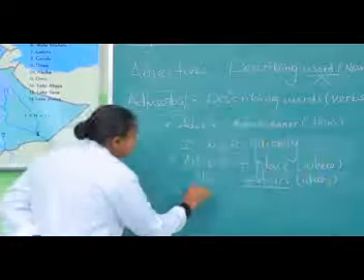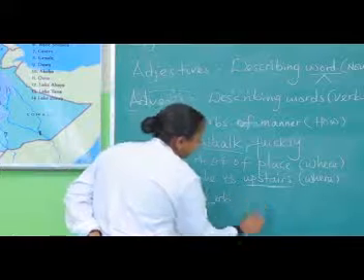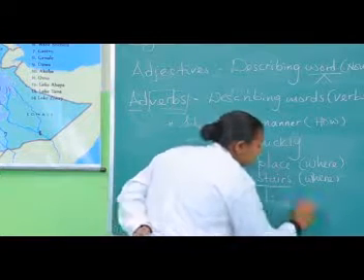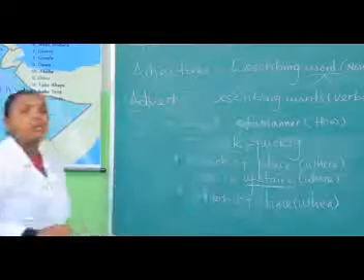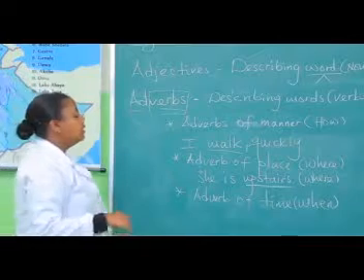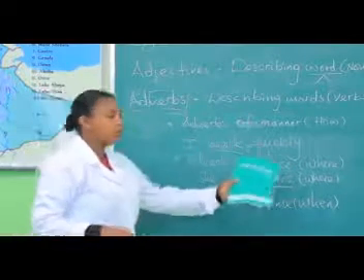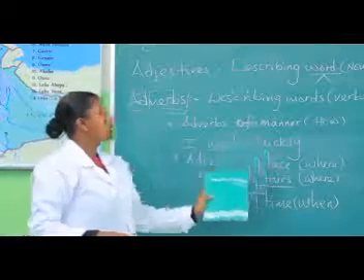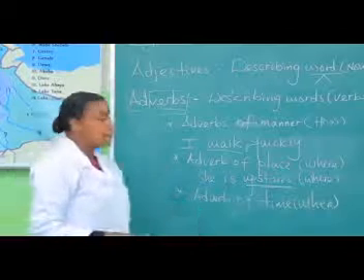The third one is adverb of time. This kind of adverb answers the question when. For example, you can see the first example. I walk quickly. When? Then you can also add your own sentence here.